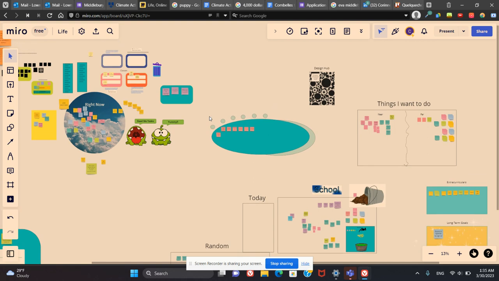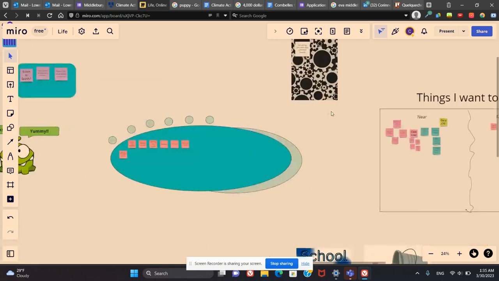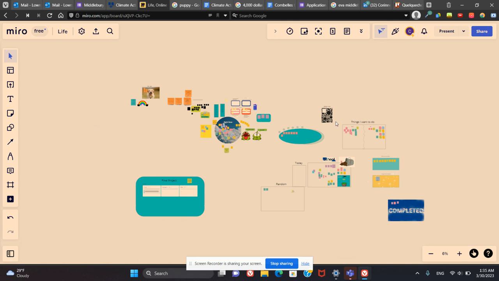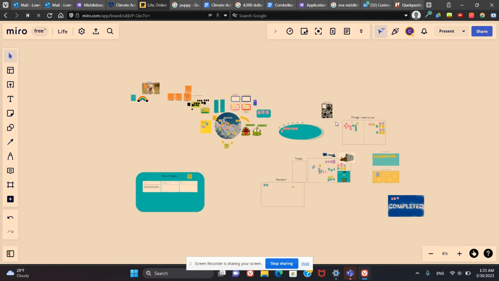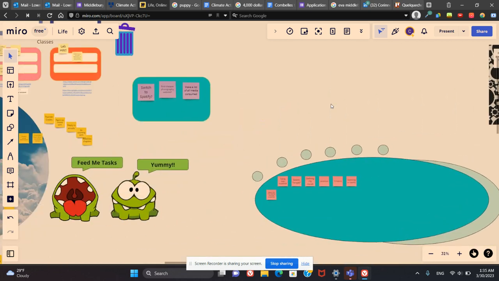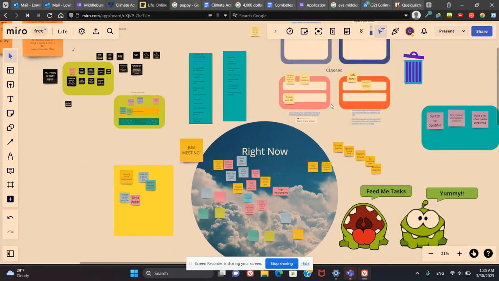It also can be used for wireframing or setting up how you want a website to look, but not with the same functionality as software that is specifically made for that purpose. And then I also have Design Hub, which I really like. Miro is so much closer to the way my brain works compared to something like Notion, which has a set visual layout and a set setup. And because there's so much space here, it truly feels like each of these things has its own place.